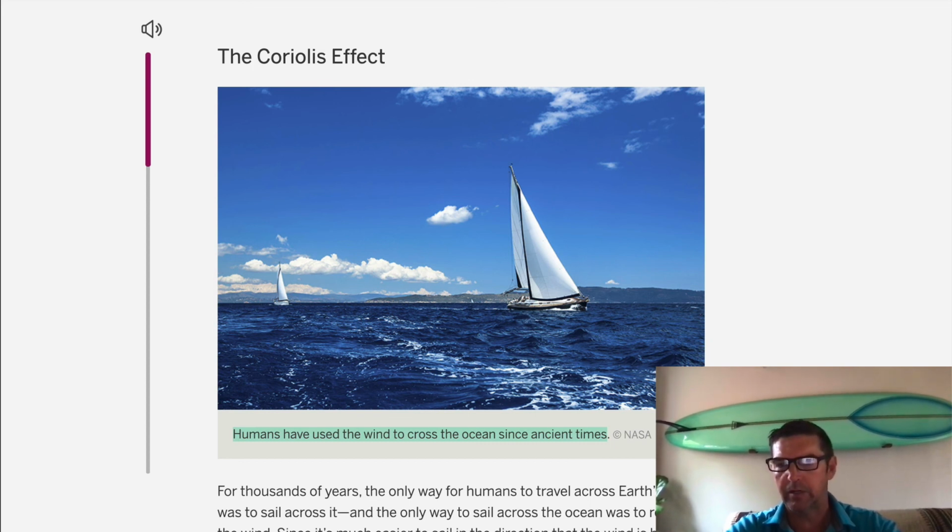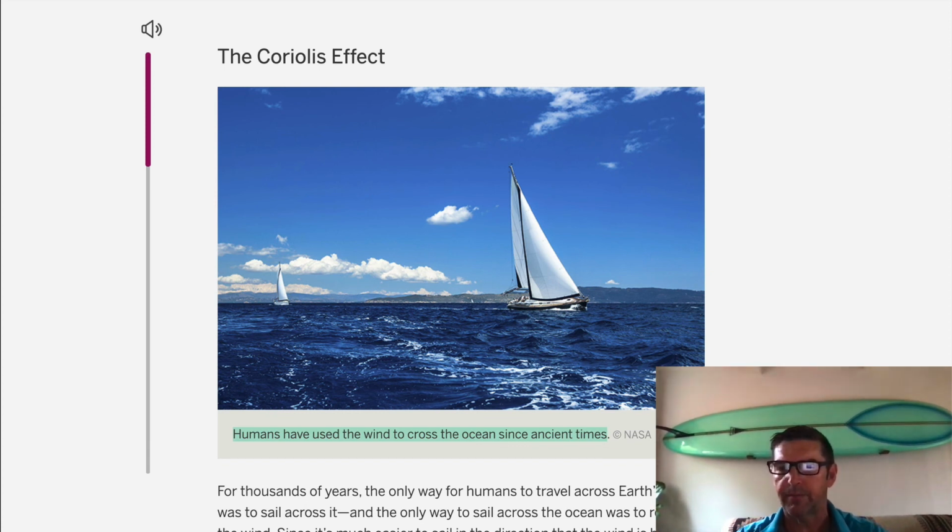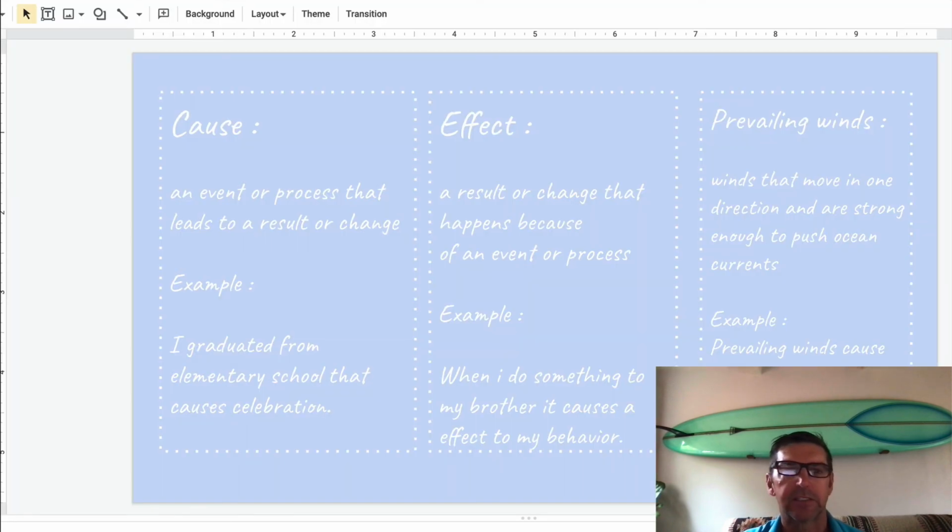I've been on the ocean before, and I can see how winds can cause ships to go in certain directions. So I'm just writing something I'm thinking about. I save it, and then I go find another one. Then, once you have this, you're going to go back, you're going to copy this. Remember, this is quotes. You're going to copy this. You're going to put that into your top slide.